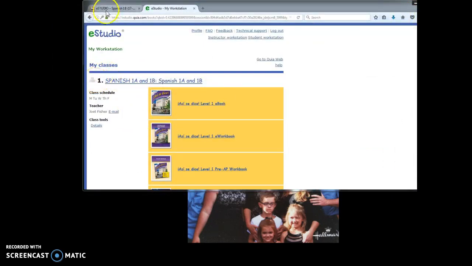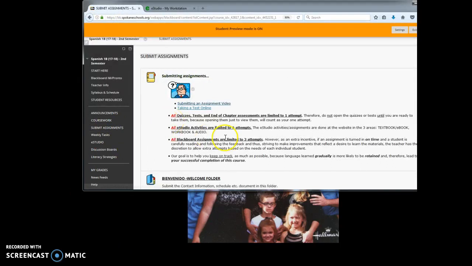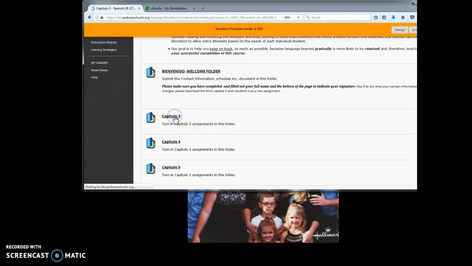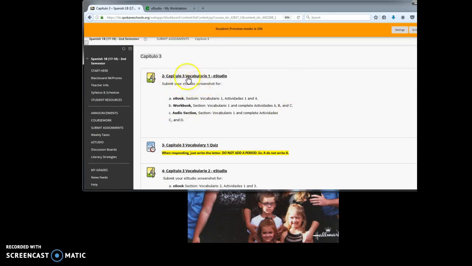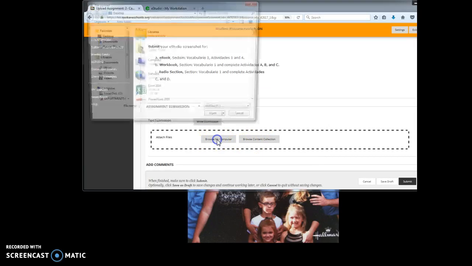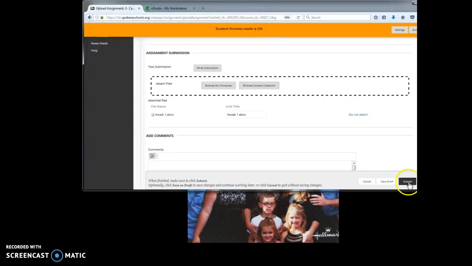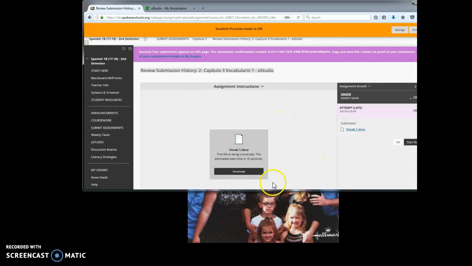I'm going to go over to my Submit Assignments, Chapter 3, Task 1, and I'm going to browse my computer, look for my document, open it, come over here to Submit, and there it is.